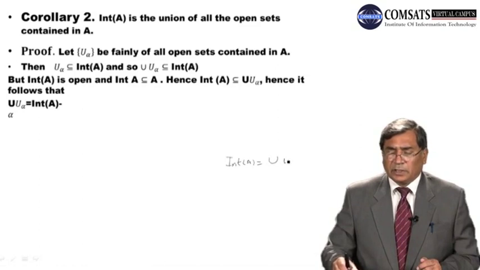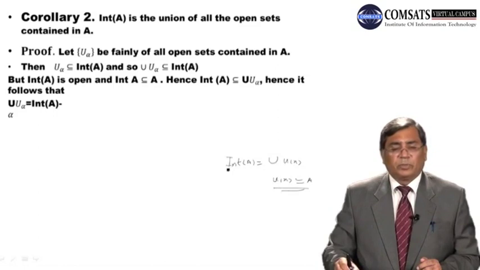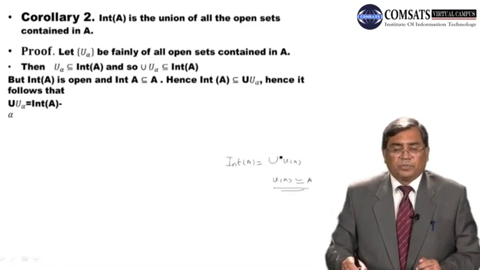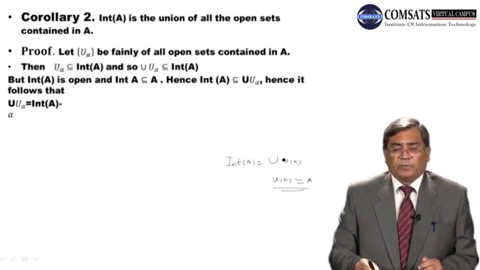जितने भी ओपन सेट्स A में कंटेन हैं, उन तमाम ओपन सेट्स की यूनियन जो है, that is int of A. हमें मालूम है कि union of arbitrary number of open sets is open, so हम इसको प्रूव करते हैं. Dear students, int of A is union of all the open sets contained in A. Let U alpha be a family of all open sets contained in A.